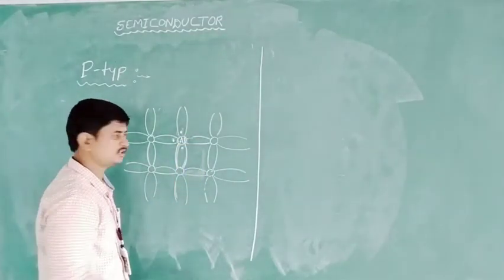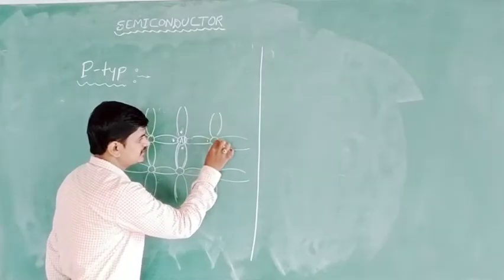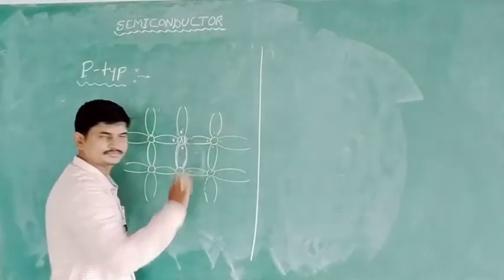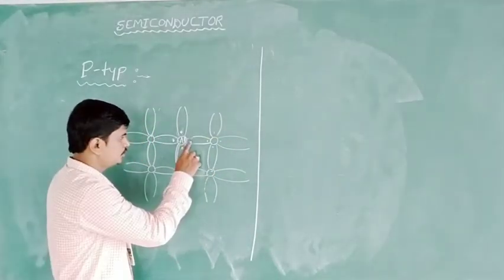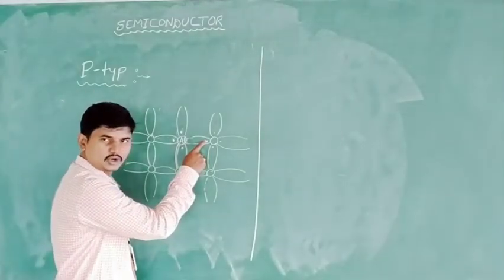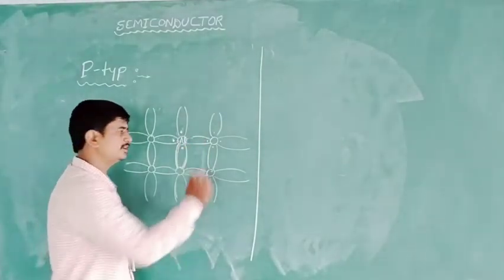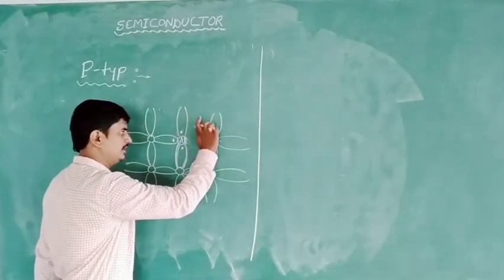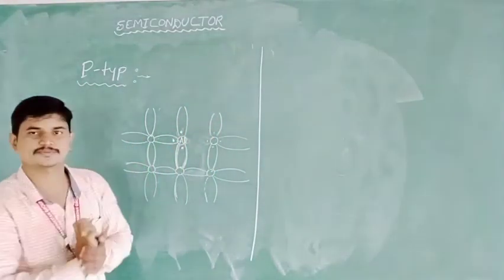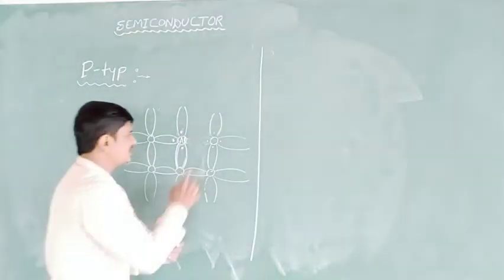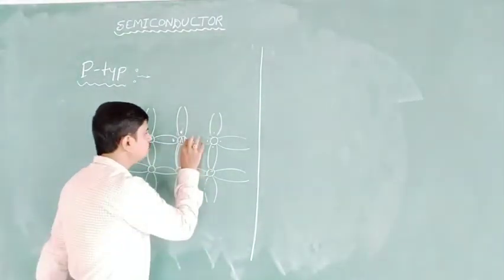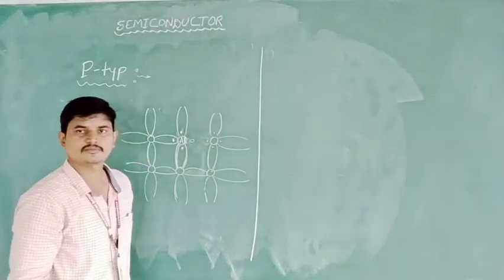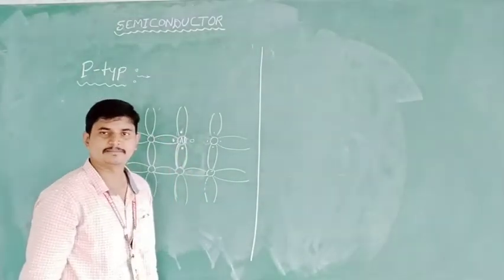Here only one valence electron is available from this atom. Because of only one electron, a covalent bond is not formed. There is no covalent bond between these two atoms. One free electron is available along with one hole. See, one hole is available here.